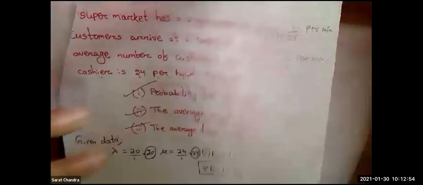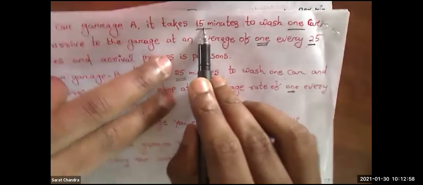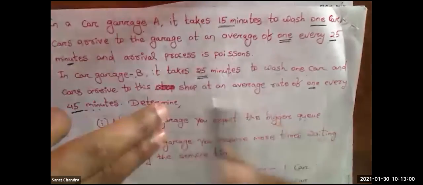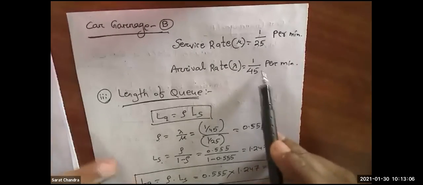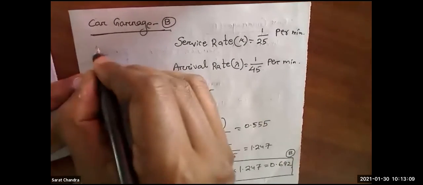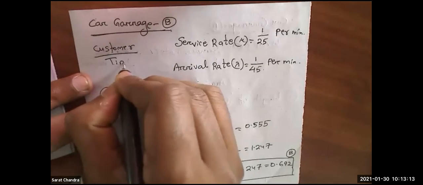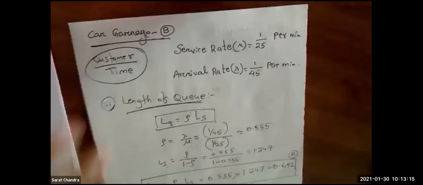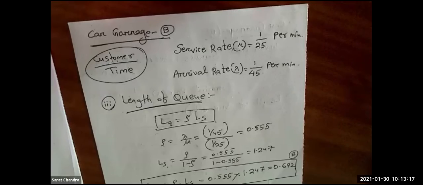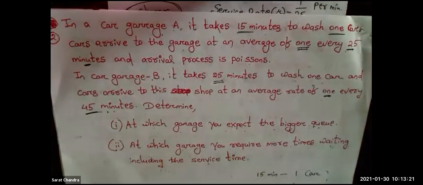But here in this question, the word per is not there. 15 minutes, 25 minutes. So that's why we have to approach it in this manner. The trick is customers divided by time. The time should be in the denominator. Clear? That is the difference between this question and the previous question.